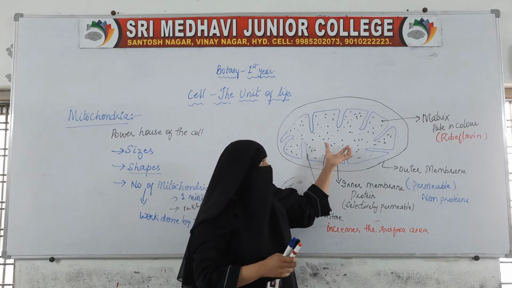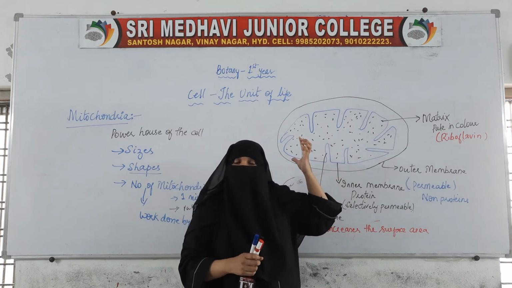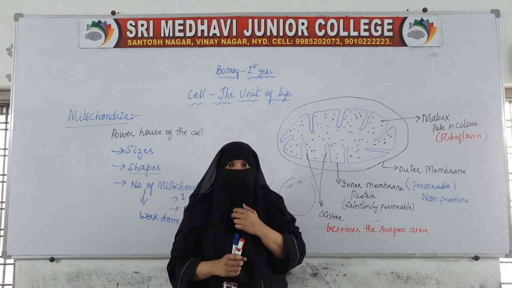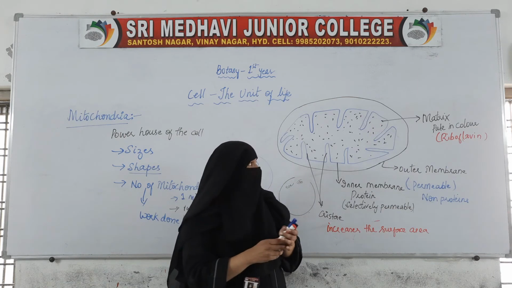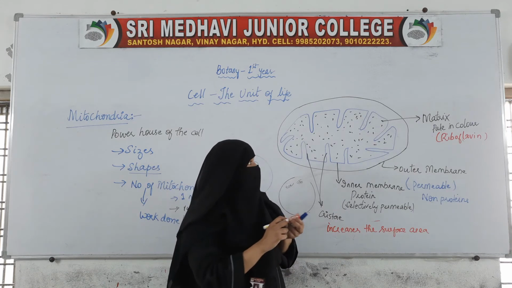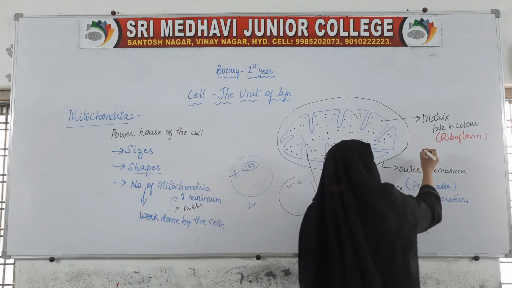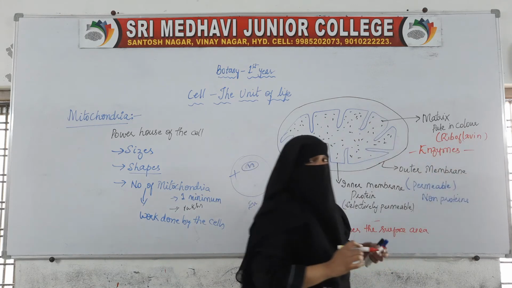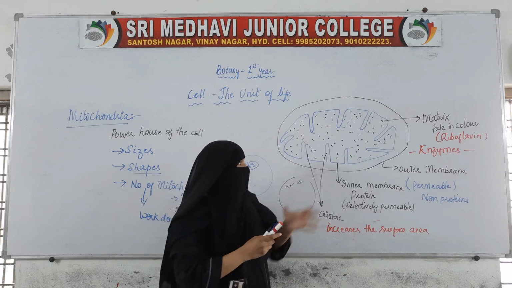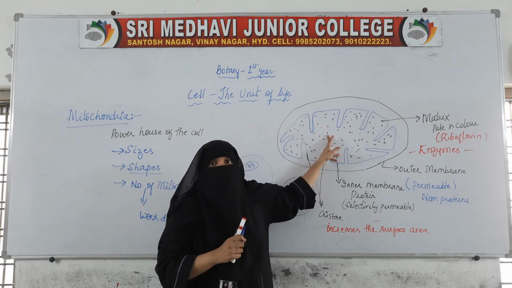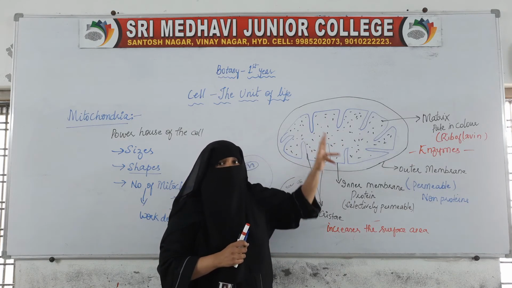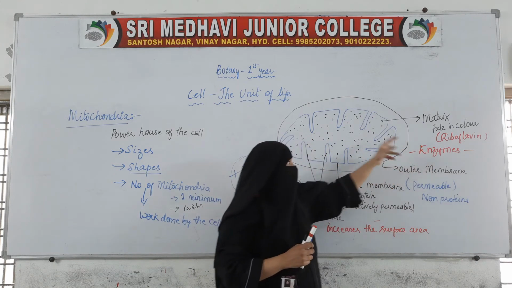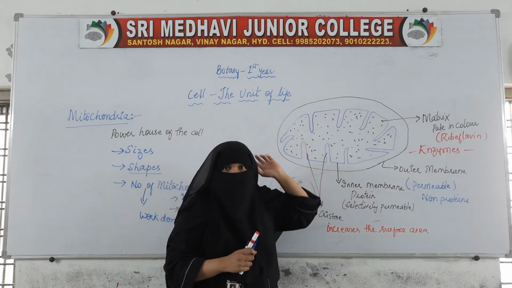Mitochondria helps in the process of respiration and produces energy. So inside this matrix are all the enzymes which are required for the functioning of the mitochondria, so that it can help in respiration and produce energy.